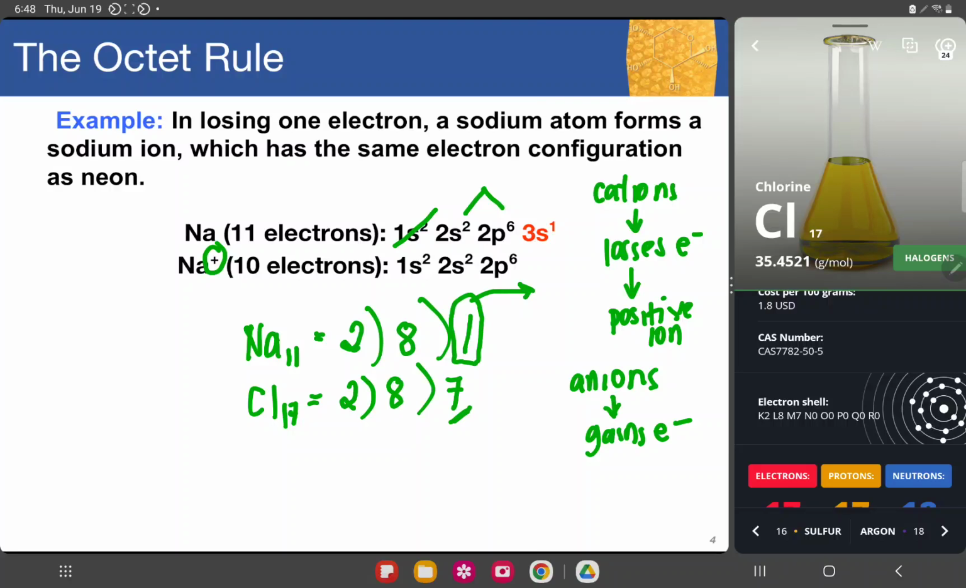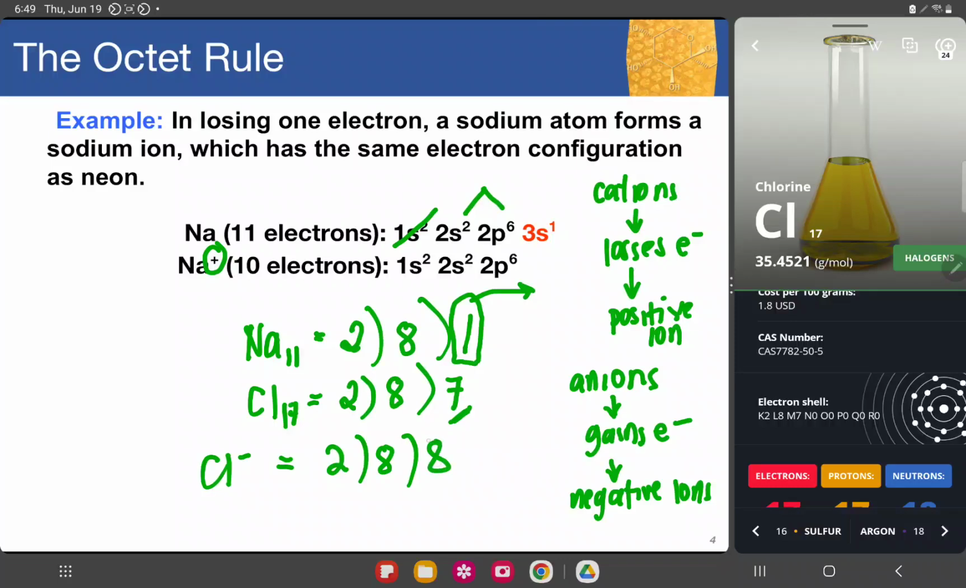Because an anion gains an electron, meaning it gains negativity. This one is a negative ion. That means the negative chlorine, or the charged chlorine particle, will now finally contain how many electrons? 18 electrons in total. And that one electron will be coming from the sodium.